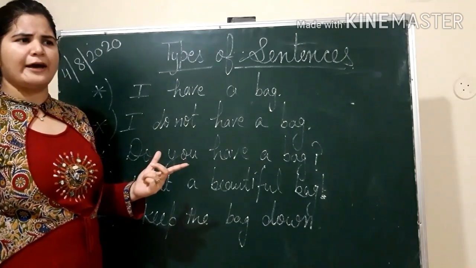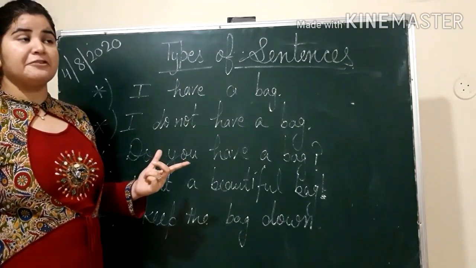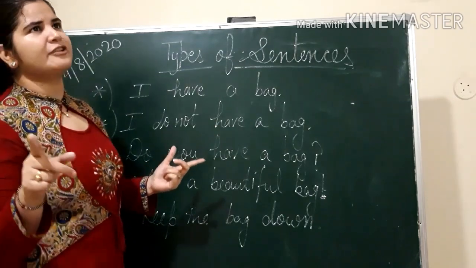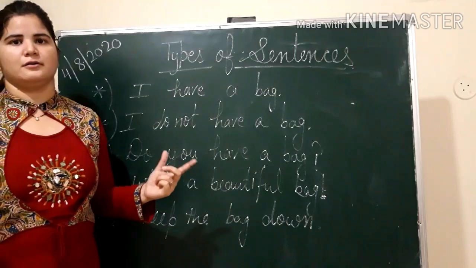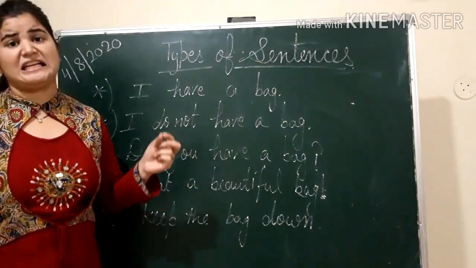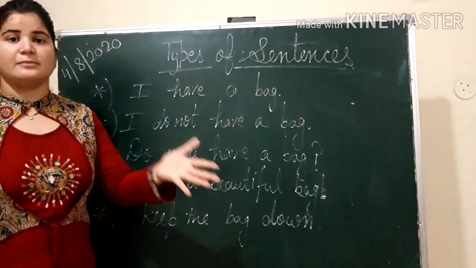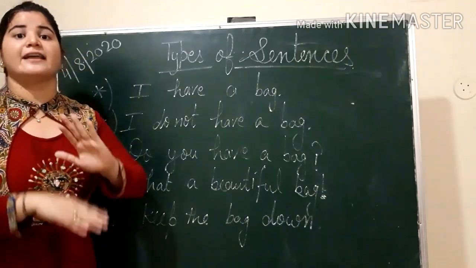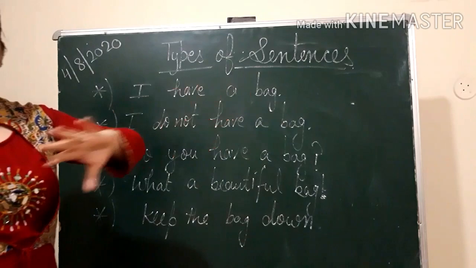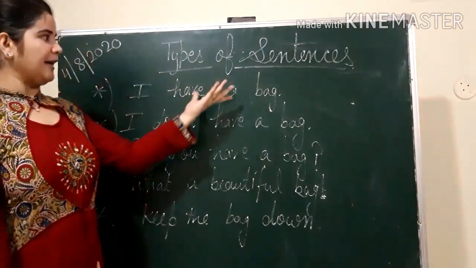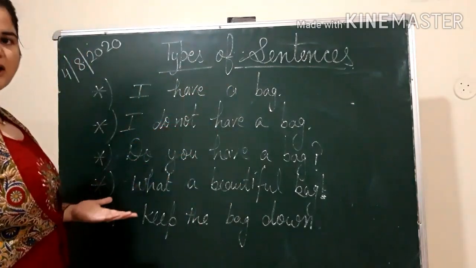And most of you have answered like I have given an MCQ. It was number 5th. A group of words which makes a partial sense is called. So most of you have answered sentences. Why? Partial मतलब आधी अधूरी sense बनाना, and that is a phrase. Okay, so sentence is a group of words which makes complete sense. And types of sentences, we are moving on further with that topic.